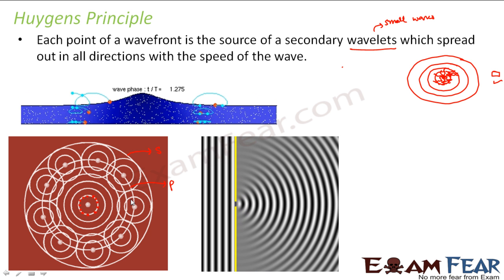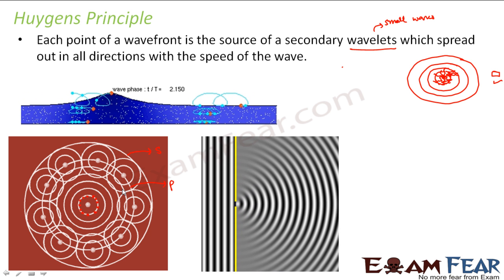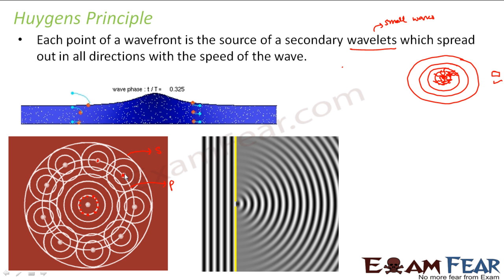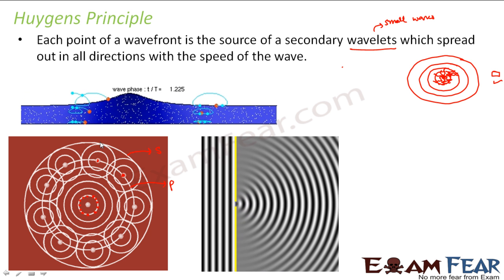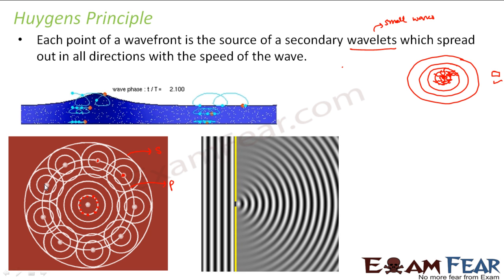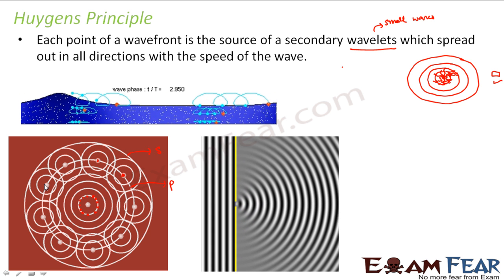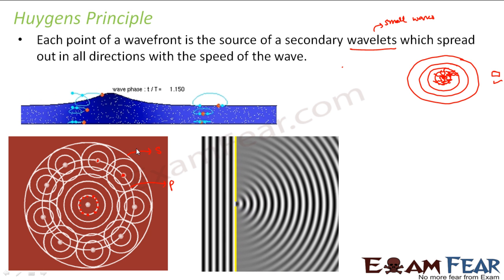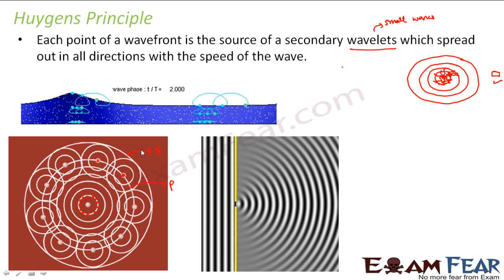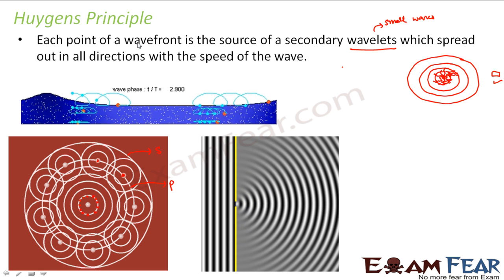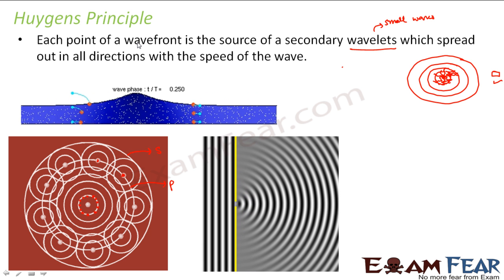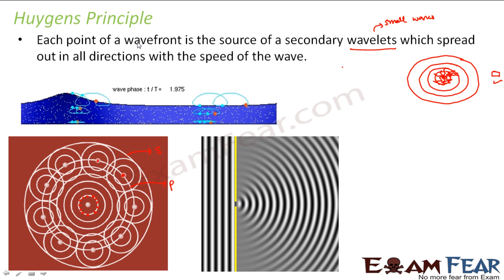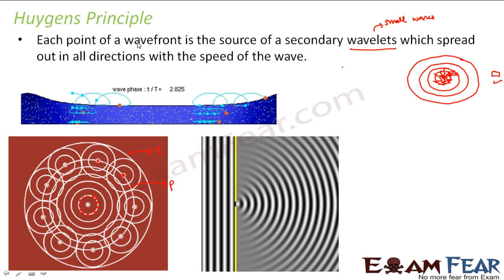How? Because every point on this wavefront gives rise to secondary wavelets. Every point is giving rise to secondary wavelets, right? So the wavefronts covering these secondary wavelets are all enveloped inside a wavefront. That is the secondary wavefront, or the position of the wavefront after some amount of time t, right? So this was Huygens principle. Huygens told that every point on a wavefront gives rise to secondary wavelets which spread out in all directions with the speed of the wave, right?